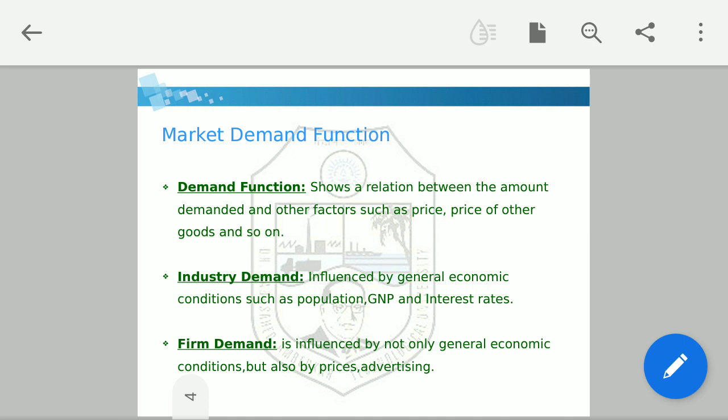Now if the production increases, it means the income increases. If income increases, then per capita income increases. Then if per capita income increases, the demand of people increases. Now interest rates. Let's say the bank reduces its interest rates. What happens? The industrial people will take more and more loans. They will invest more and more, and production will increase. The employment will increase. The income of people will increase, and obviously the demand for products will increase.